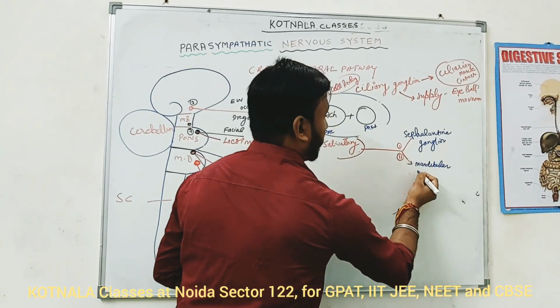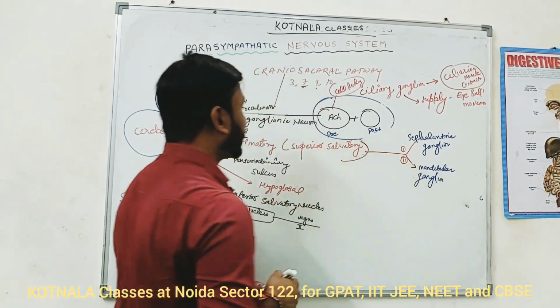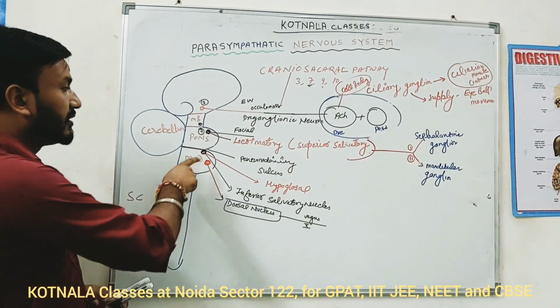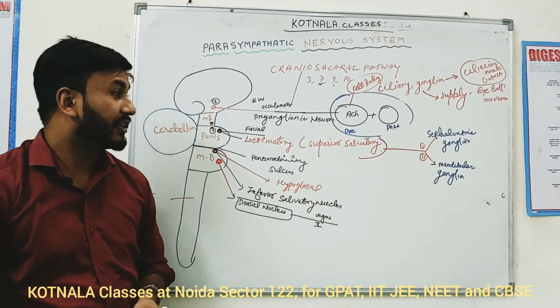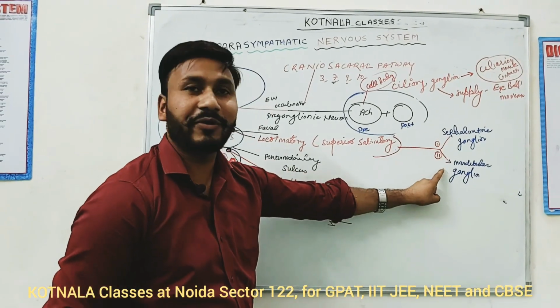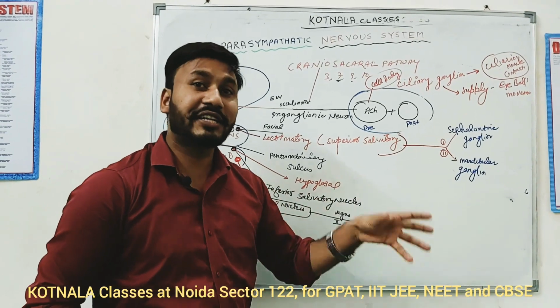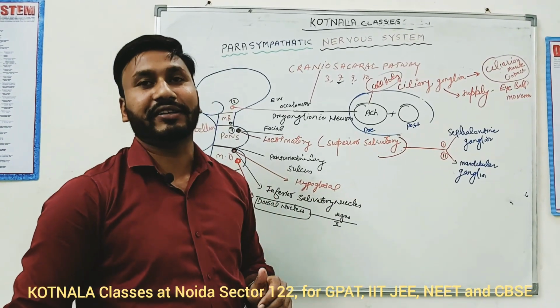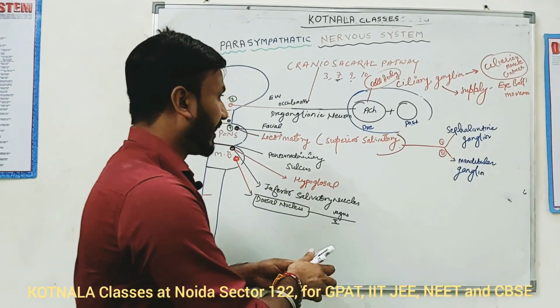And the second ganglion present over here is called the submandibular ganglion. How many ganglia are associated with cranial nerve seventh? Two: the sphenopalatine ganglion and the submandibular ganglion. And the names are very simple. These supply glands, but which glands? Submandibular glands, we can say the salivary glands.